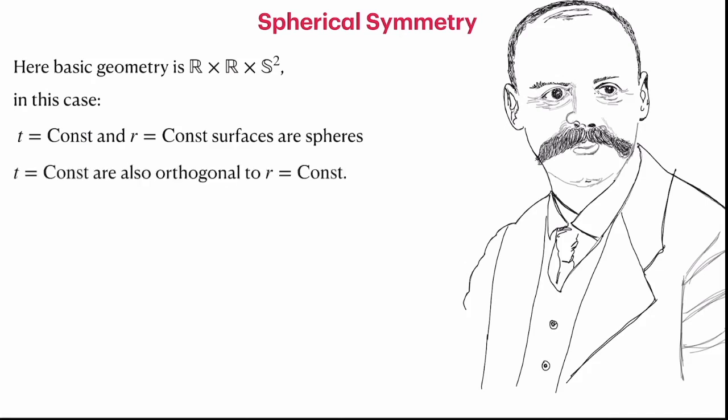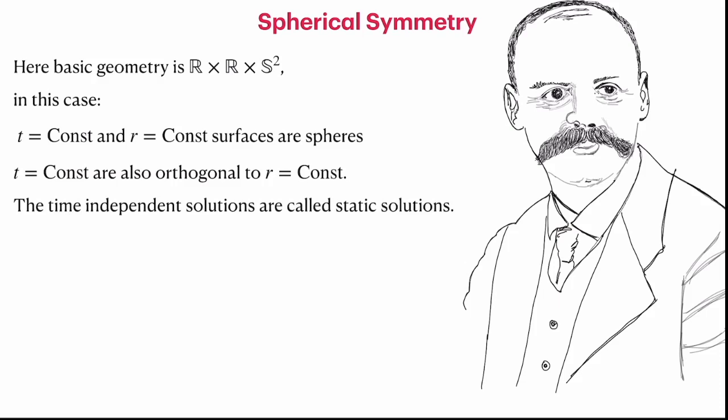So that is the geometry, and we can assume time-independent solutions. Take the static solution, where the metric is independent of time, and see what kind of solution we get. Only 2 components of the metric are non-trivial, that is g00 and g11. Both are assumed to be functions of r only.